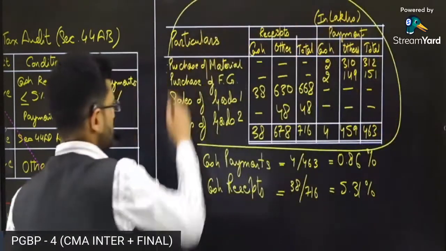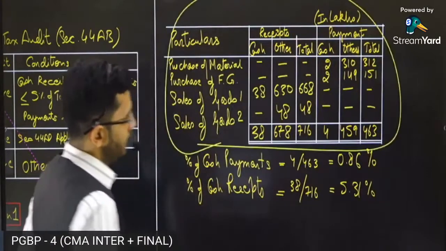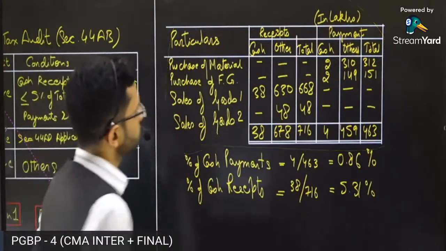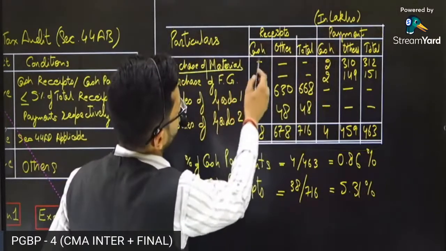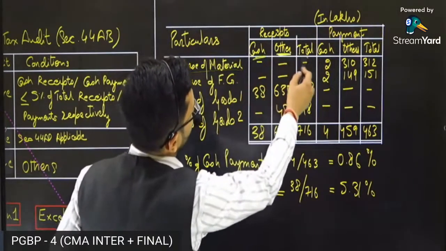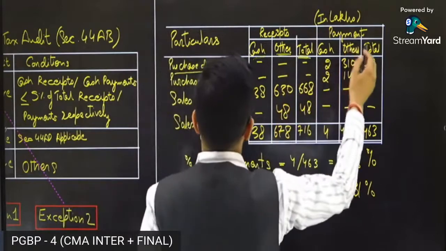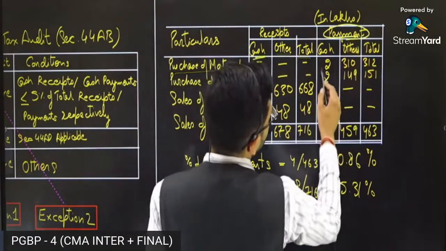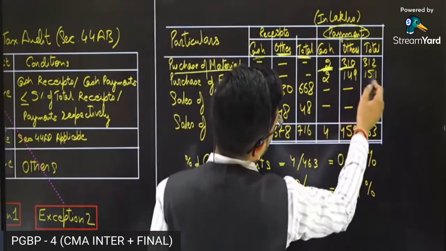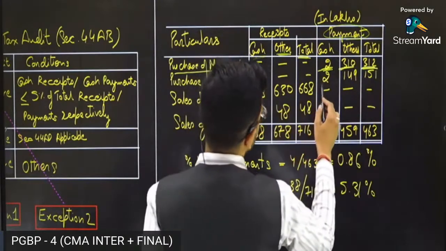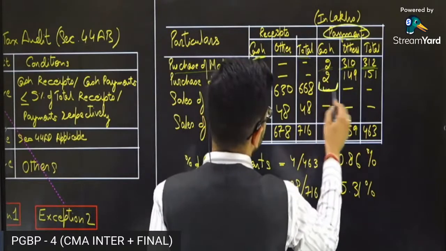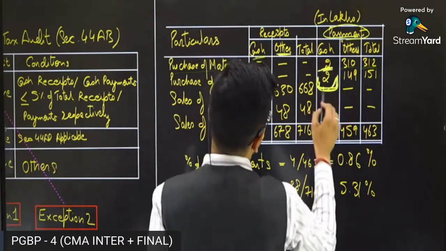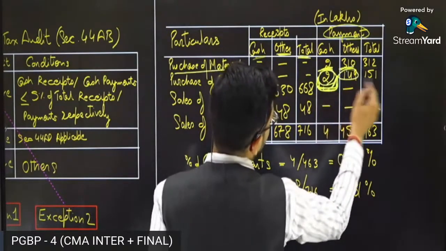A simple illustration which you are going to do now. These are the details which are given to you for a company. Purchase of material: cash, other, total. Then payment is made for purchase of material: cash payment, other payment, total payment. Purchase of finished goods: cash, other, total.